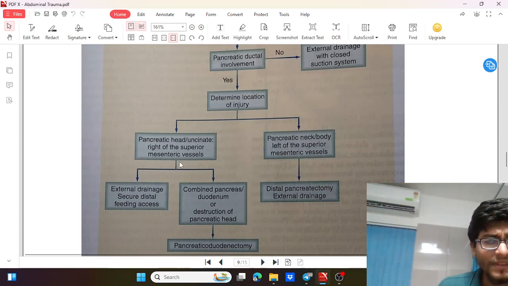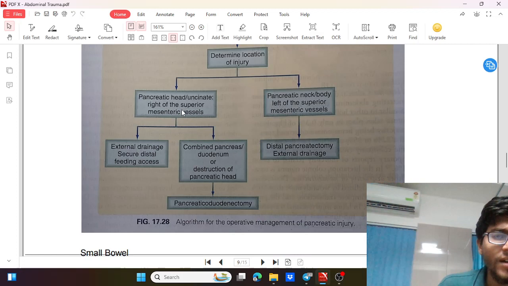Then in case of a head or duodenal injury, we go for a pancreaticoduodenectomy. In case of minor injury, we go for external drainage, securing distal feeding access. Then in case of injury to the pancreatic neck or body to the left of the mesentery, that is the superior mesenteric vessel, we go for a distal pancreatectomy and external drainage.